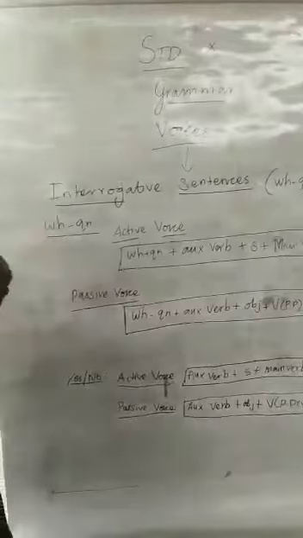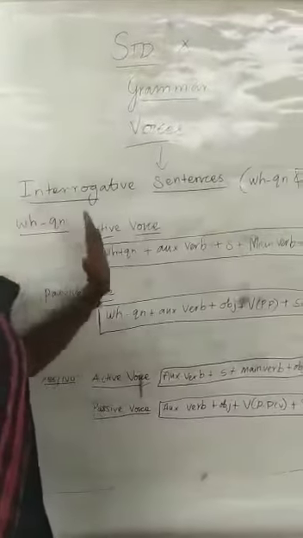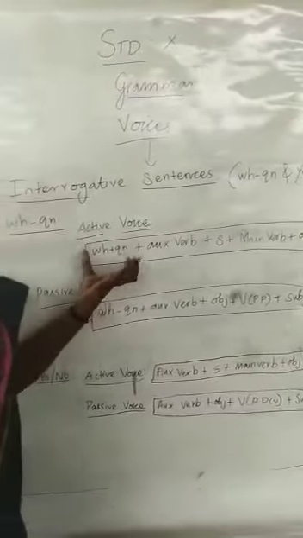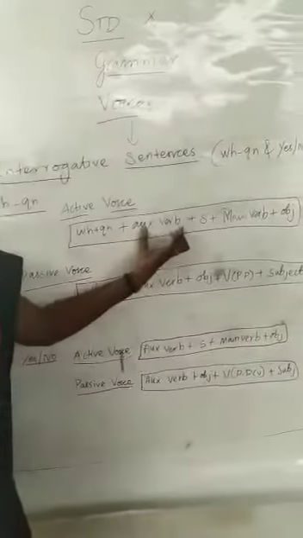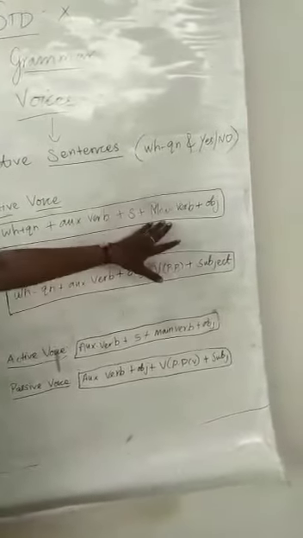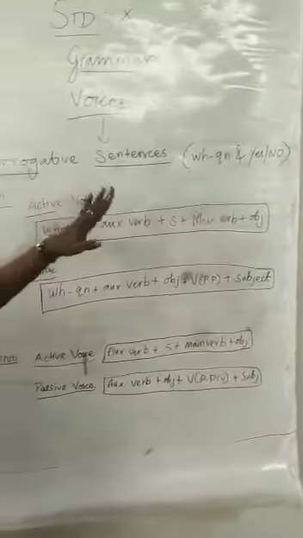Okay, so for WH questions I have given the structure in active voice. How should the WH question be? It always starts with the WH word. Then there will be an auxiliary verb. Auxiliary verb means a helping verb. Then subject, then the main verb, then object. So this is the active voice.